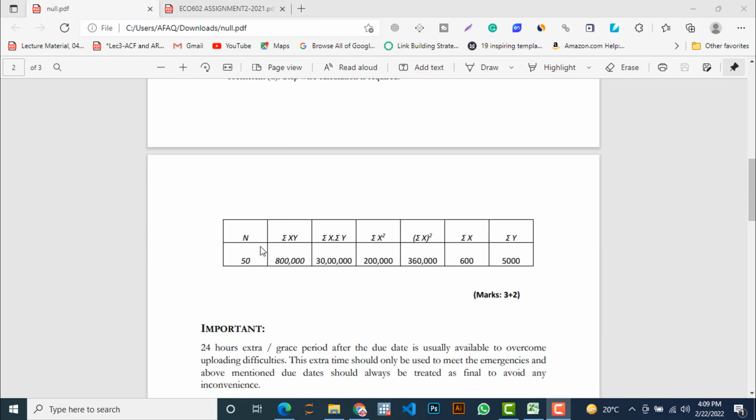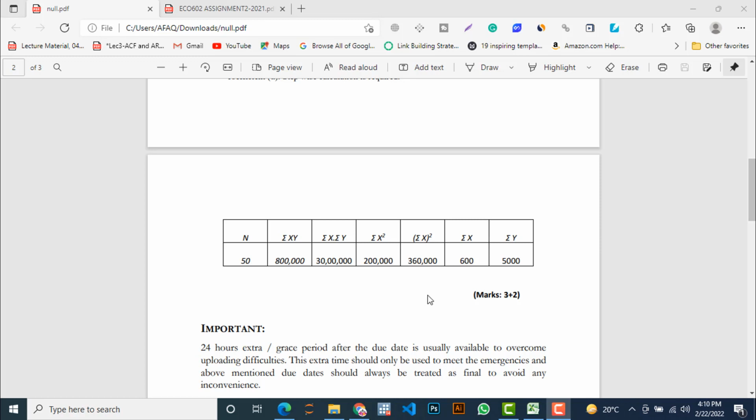Now see, n is equal to 50, summation xy is equal to 800,000, summation x into summation y is equal to 3 million, summation x square is equal to 200,000, summation x whole square is equal to 360,000, summation x 600, summation y 5,000. If you multiply summation x and summation y, you will get this value, which is 3 million.